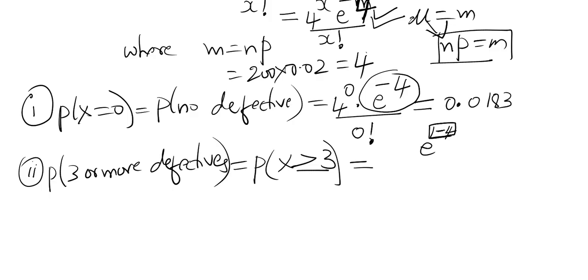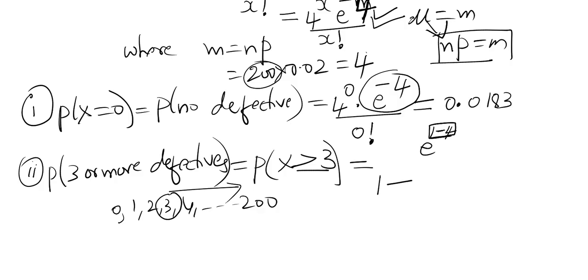It is a lengthy job because we have n equal to 200, which means 0, 1, 2, 3, 4, and so on up to 200. This direction means starting from 3 up to 200, very difficult to find. We can convert this to 1 minus p of x less than 3.